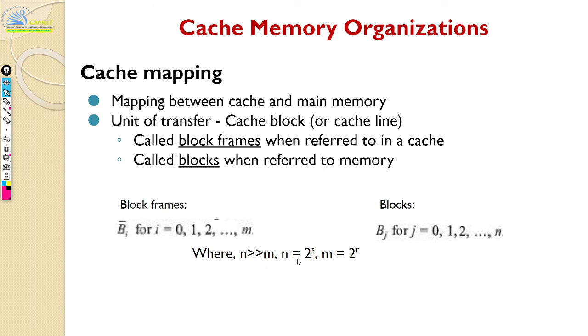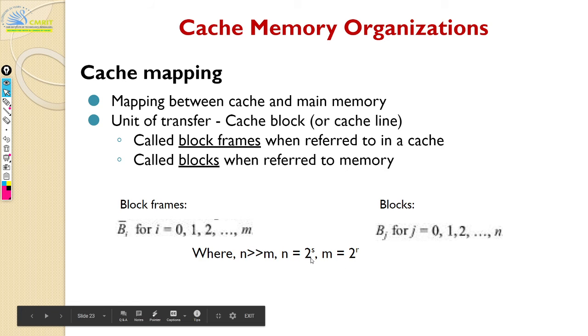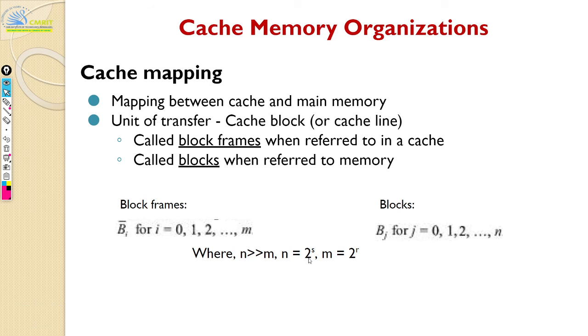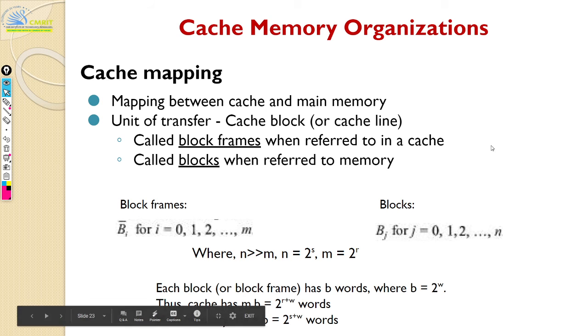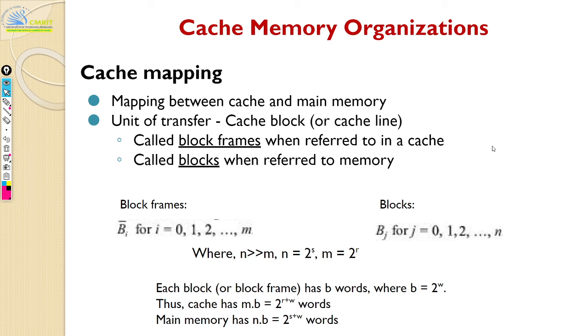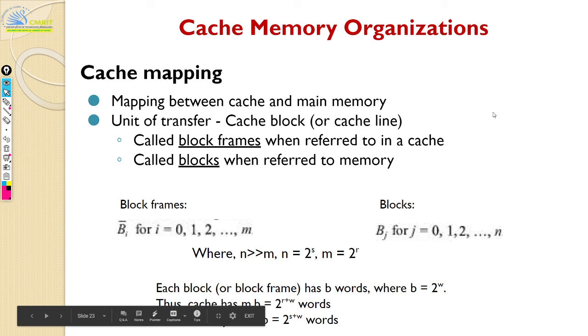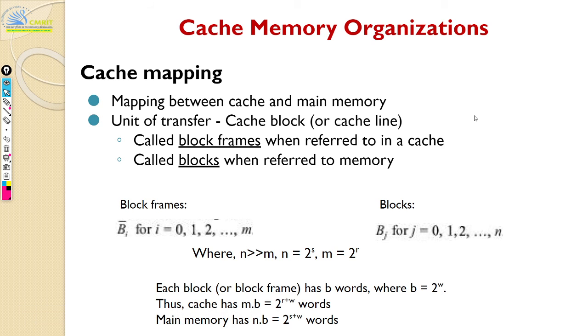And n you represent as 2 to the power s, and m you represent as 2 to the power r. Why? Because it's always addressed in binary, so your memory will always be a power of 2, and each block or block frame has b words, where b is 2 to the power w. I'll tell you about these blocks, so don't get confused about this.